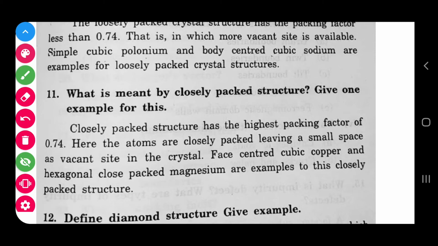Example for this case is what? FCC copper and HCP magnesium are the examples for this kind of nature. These two have an APF value of 74 percent, or more than 74 percent. So they have less vacant site, and you can say these are closely or tightly packed atoms.